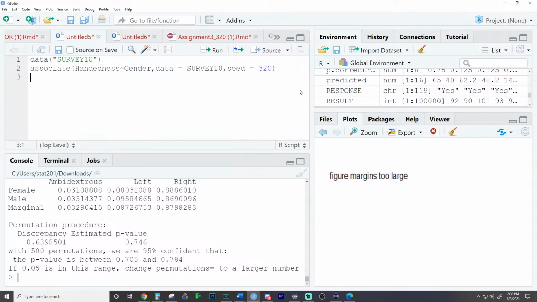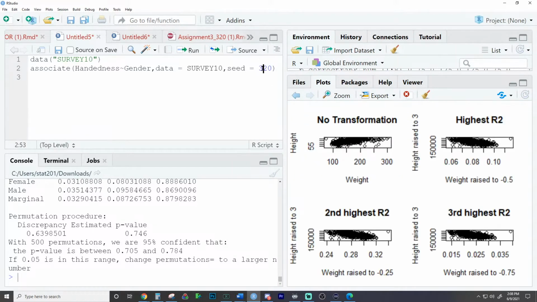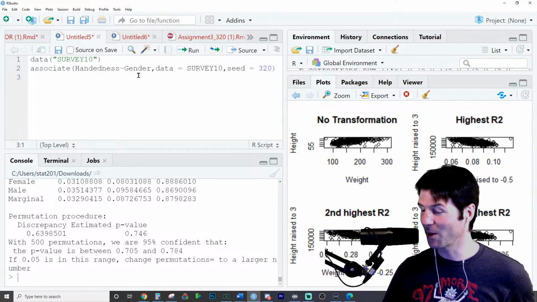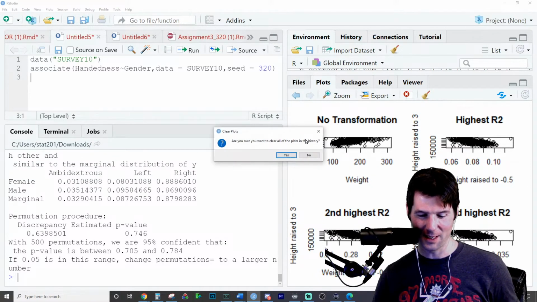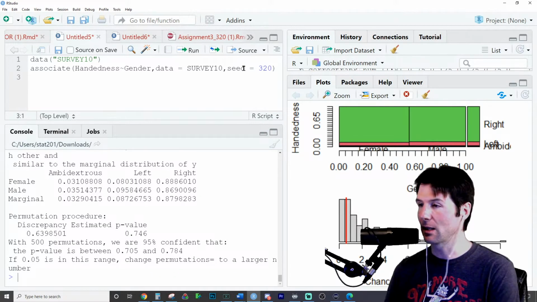And I shouldn't have so many things open. Did I have a lot of high seed? No, I didn't. Figure's too large. Wait, what? Oh, wait. What is going on? I want it to reappear. Where's my plot? Compliment my R skills and something breaks. Let's clear out the plots and see if that fixes the issue. There we go. There, it did it.